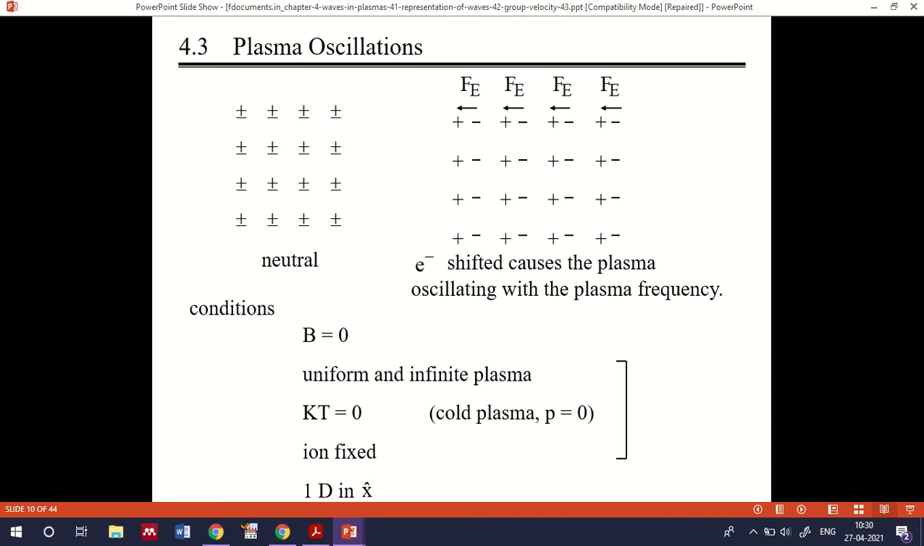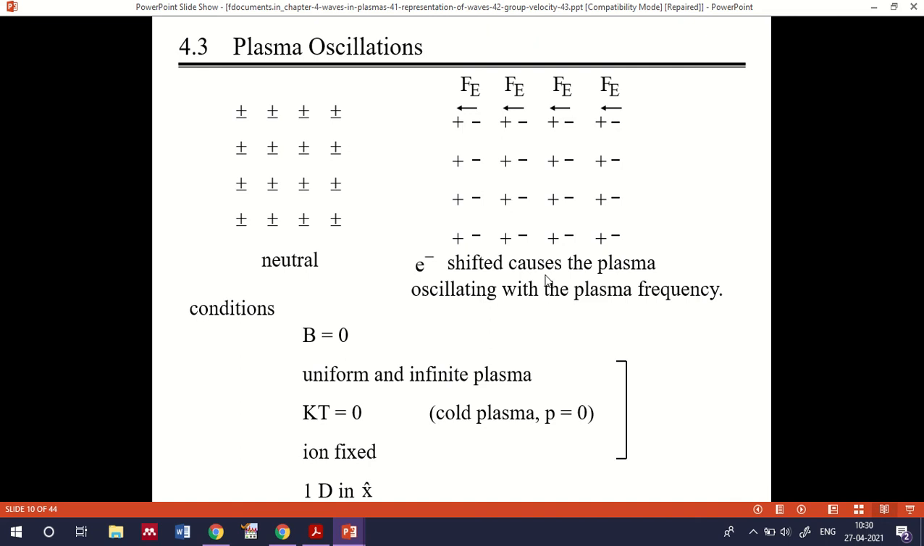As we know, when you consider a plasma, positive ions and negative electrons will be present there. Without any oscillation, it is neutral. And when you apply an electric field to this plasma, there will be a force in this direction, which is Fe, the electric force applied to the plasma, and the electrons shift, which causes the plasma to oscillate